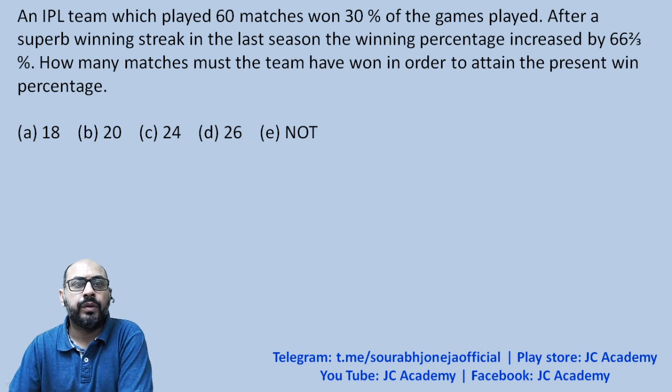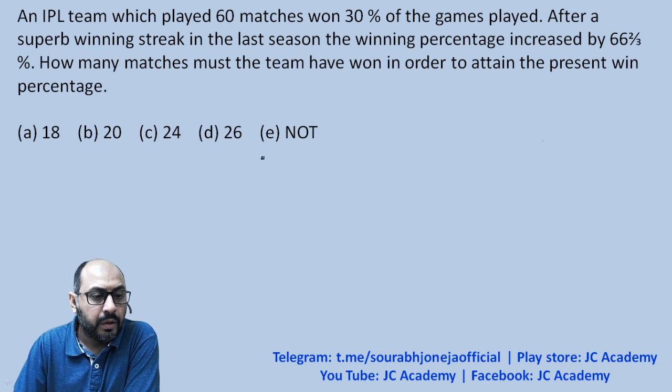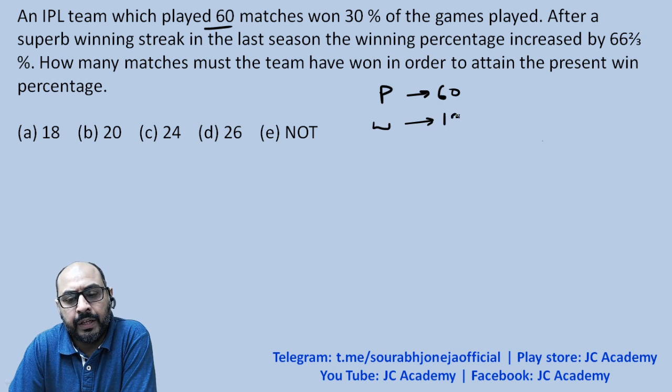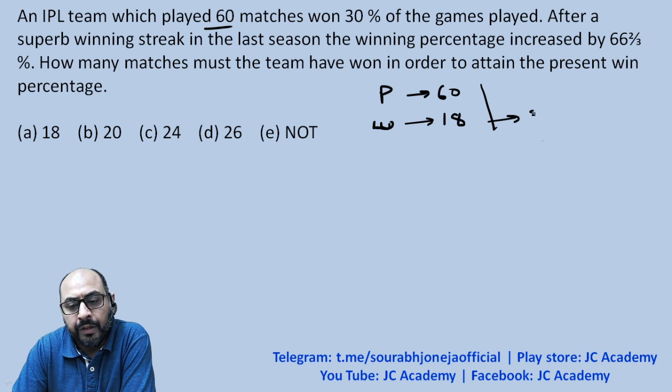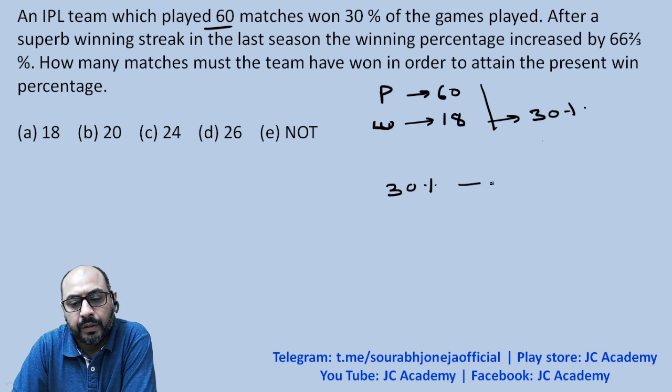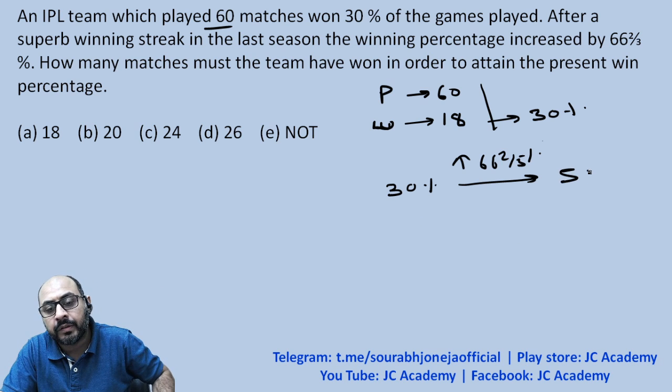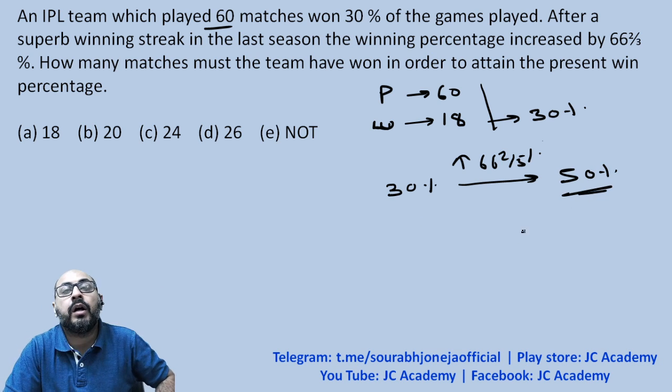Let's see what is happening over here, right? Now we've got 60 matches. So played how many? 60. Won how many? 30% of this, 18 matches. Now this win percent is 30%. Now the question is saying that from 30%, he has increased his win percent by 66 whole 2 by 3%, which means that his new win percentage is 50% now.